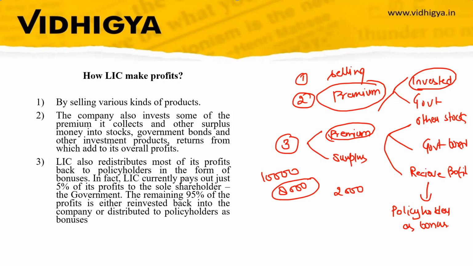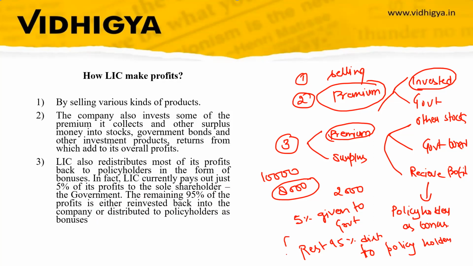In fact, LIC currently pays out just 5% of its profit to the sole shareholder, the government. So out of the profit that LIC gets, only 5% is given to the government, and the rest, 95%, is either reinvested back into the company or distributed to policyholders as bonuses. It depends on the situation.